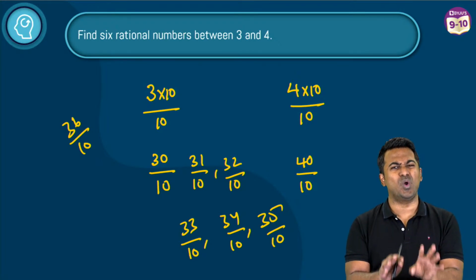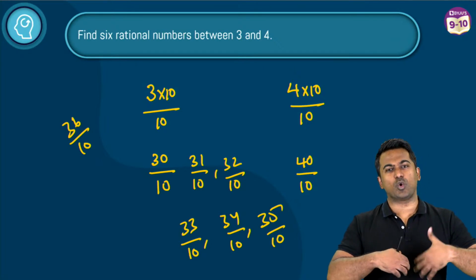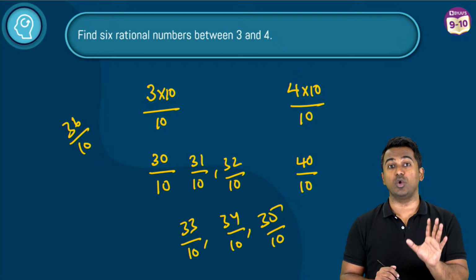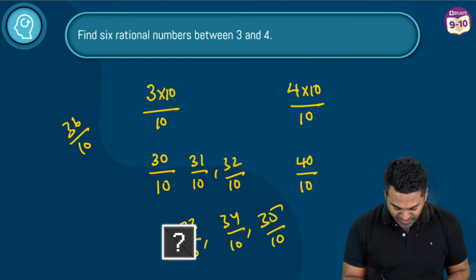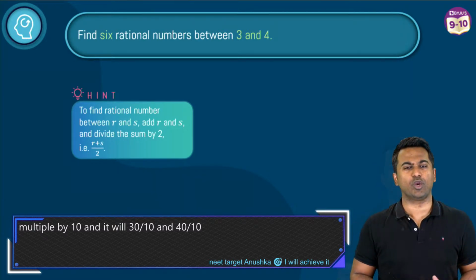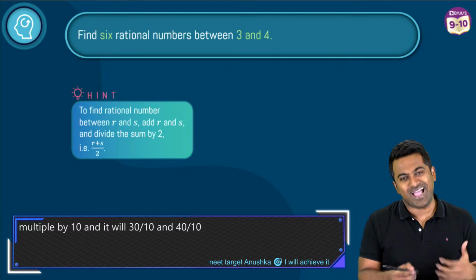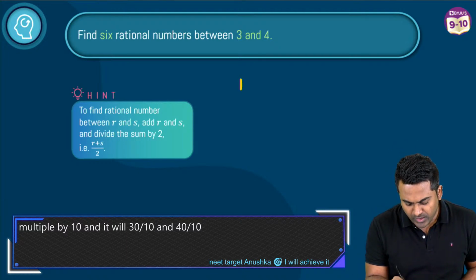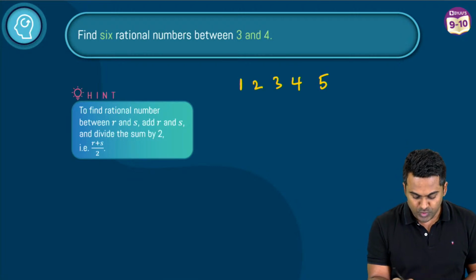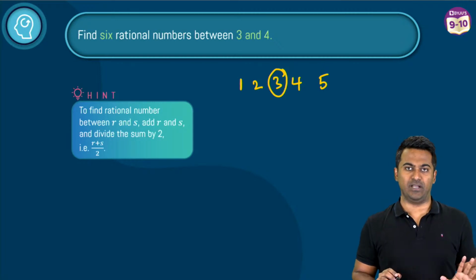But if we are to follow the method that is there in the textbook, let's say if the question asks you to do it in a particular way, then I'm sure you guys should also be knowing that method as well. Come on, let's go ahead and check that out now. Okay, so here the idea is we're going to be using the concept of midpoint. Okay, so let's say I ask you the middle point between 1 and 5. You know this, right? 1, 2, 3, 4. So what is the middle number between 1 and 5? 3 is the middle number, right?